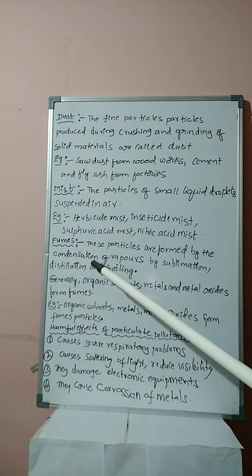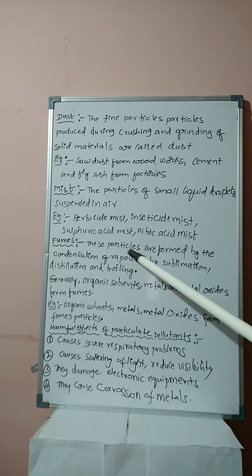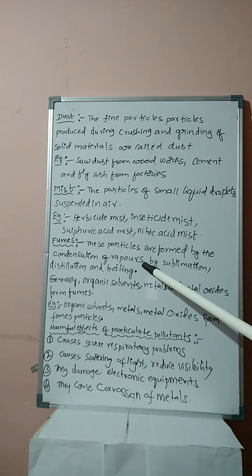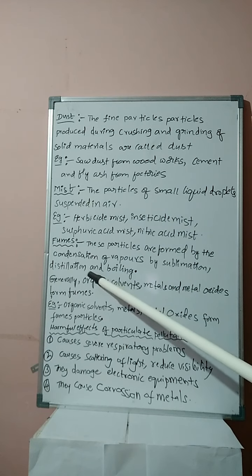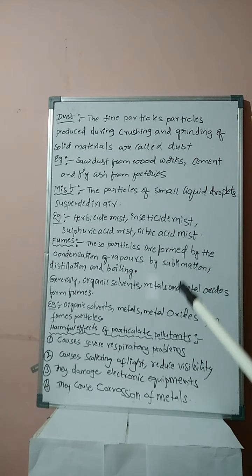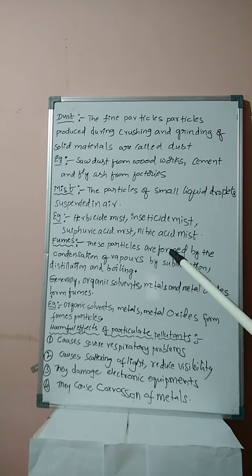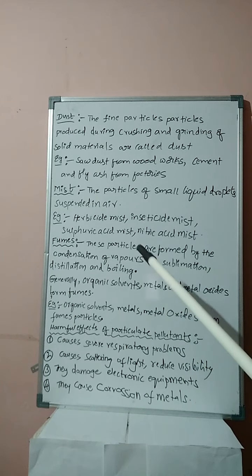Fourth category, students: fumes. These particles are formed by the condensation of vapors produced by sublimation, distillation and boiling.